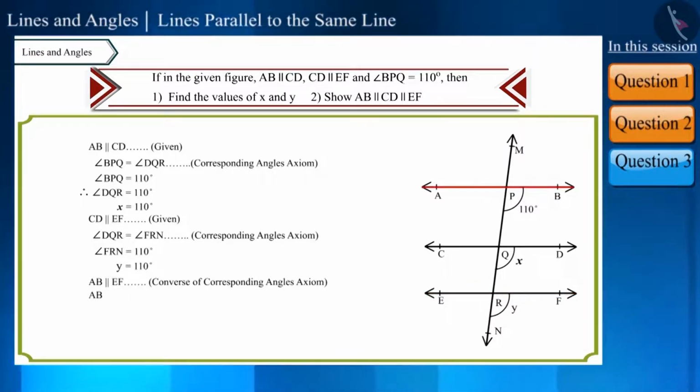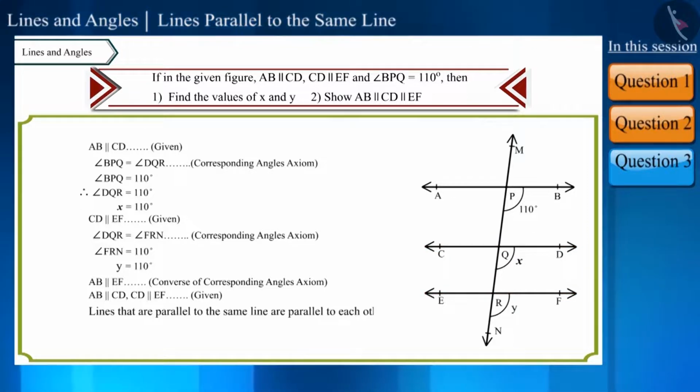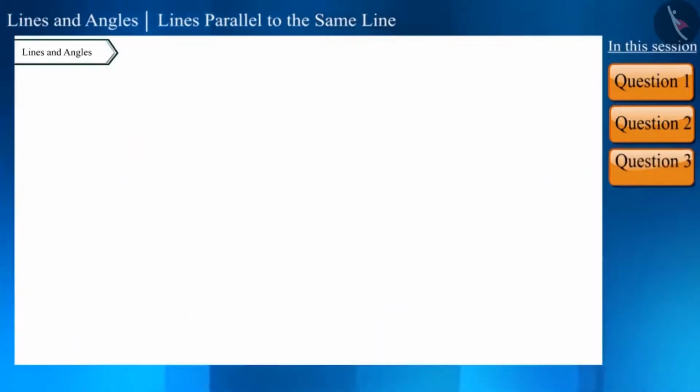We are given that line AB is parallel to line CD and line CD is parallel to line EF. Lines that are parallel to the same line are parallel to each other. We can use this theorem here as well and say that these lines are parallel to each other. Let's move ahead and see one more question.